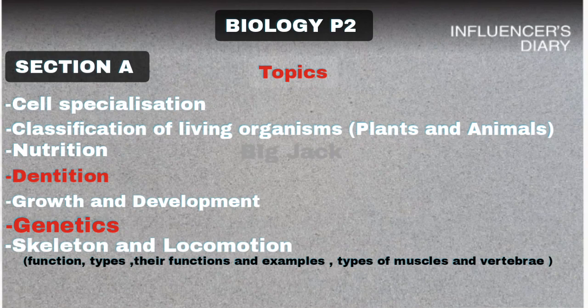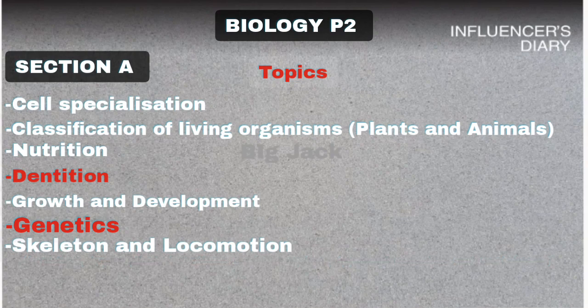Apart from that, you need to know the arrangement of vertebrae in the vertebral column, the types of vertebrae, their location, and the number of them. For example, the cervical vertebrae are located at the neck region, and there are 7 in number. You need to know those things.